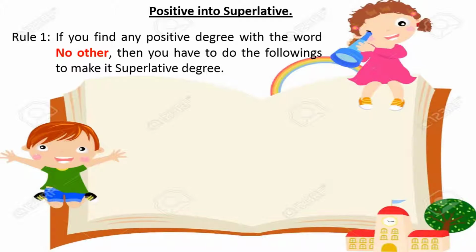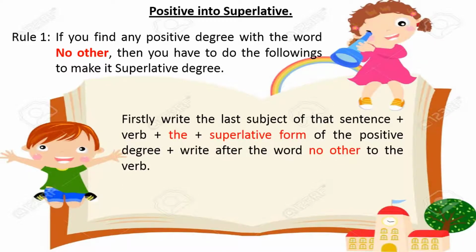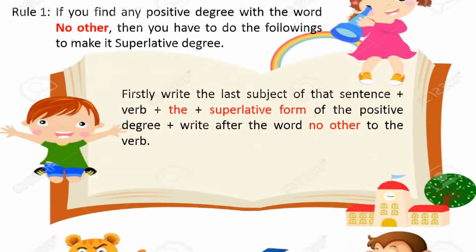Just try to remember the box always. Firstly, write the last subject of that sentence. Then write the verb plus the plus superlative form of positive degree plus write the words after no other to the verb. So let's have some examples to make you more clear.